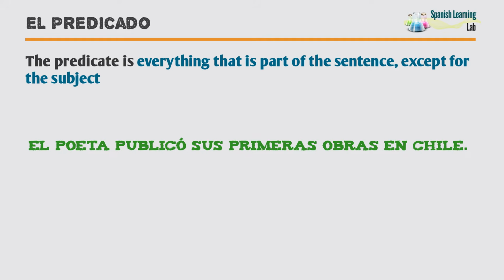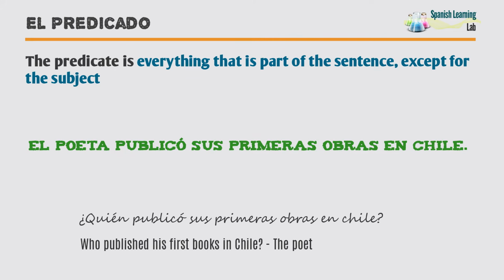Let's analyze a couple of sentences. El poeta publicó sus primeras obras en Chile. In this sentence, ¿quién publicó sus primeras obras en Chile? El poeta. Taking into account that el poeta is the subject, the rest of the sentence would become the predicate, that is to say, publicó sus primeras obras en Chile.